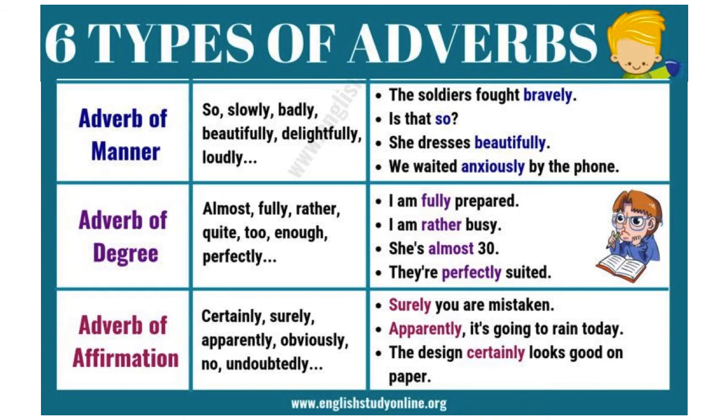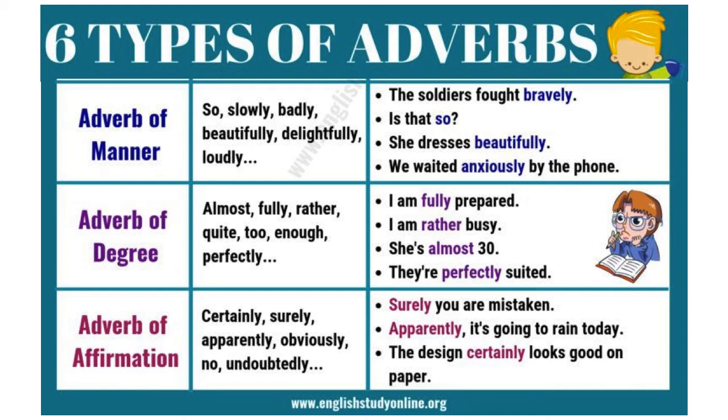Next, adverb of manner, which again we have already mentioned. Examples are so, slowly, badly, beautifully, delightfully, loudly. So if you ask how to the verb, then the answer you get is an adverb of manner. The soldiers fought bravely. How did the soldiers fight? They fought bravely. She dresses beautifully. We waited anxiously by the phone. All these are examples of adverbs of manner because they show the manner in which something happened.